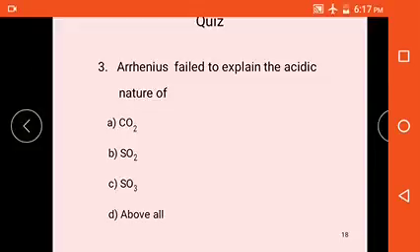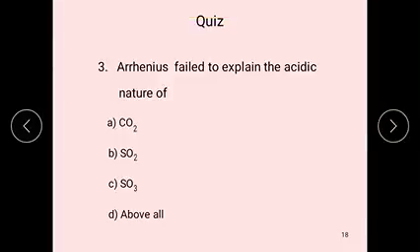Question number 3. Arrhenius fails to explain the acidic nature of A, carbon dioxide. B, sulfur dioxide. C, sulfur trioxide. D, all of the above. Just now we discussed the aprotic compounds. The acidic character of aprotic compounds could not be explained by this theory, such as carbon dioxide, sulfur trioxide, etc. Here the right answer is all of the above.